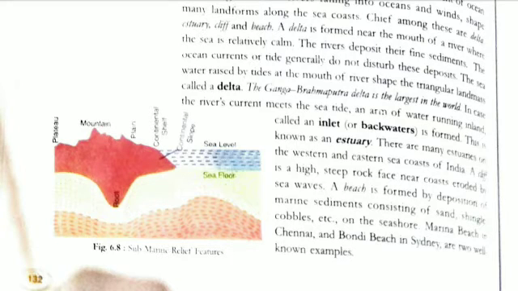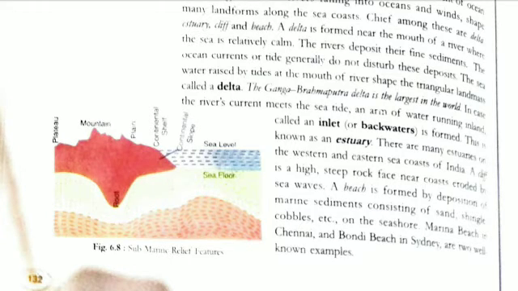In case the river's current meets the sea tide, an arm of water running inland, called an inlet or backwater, is formed.